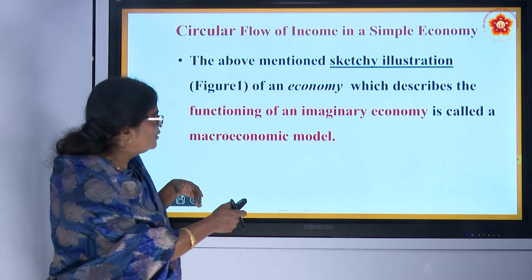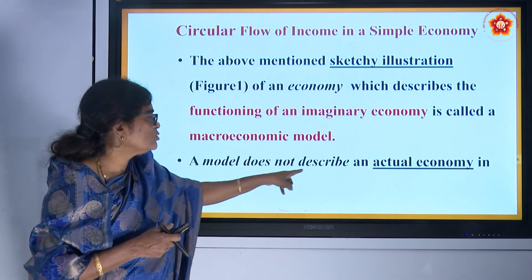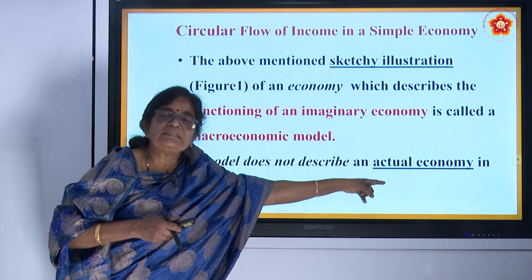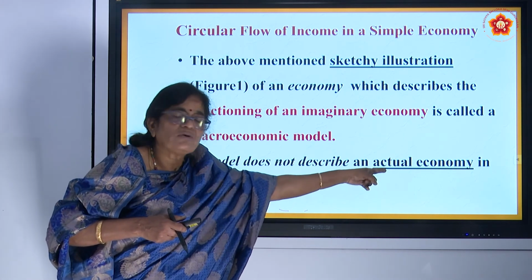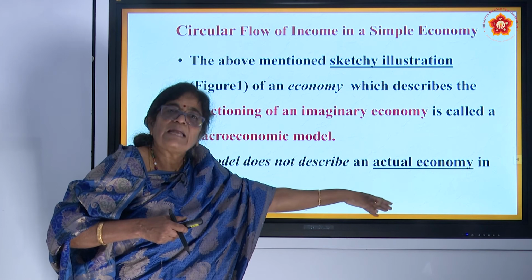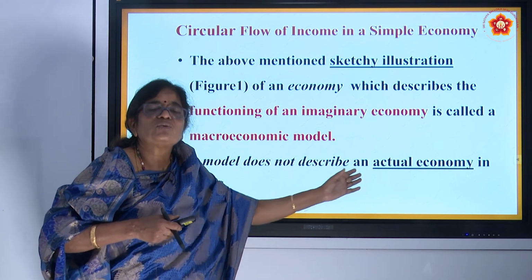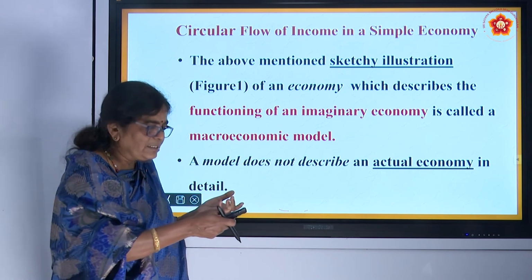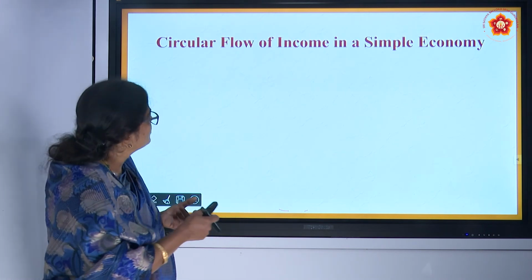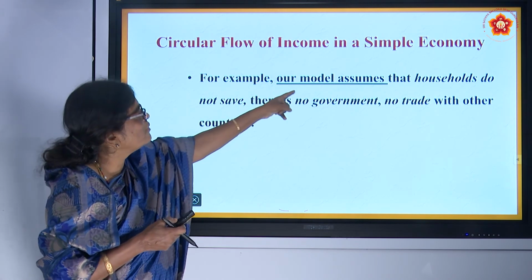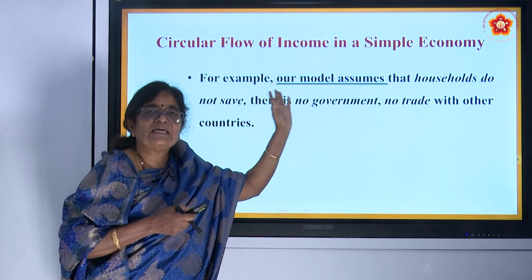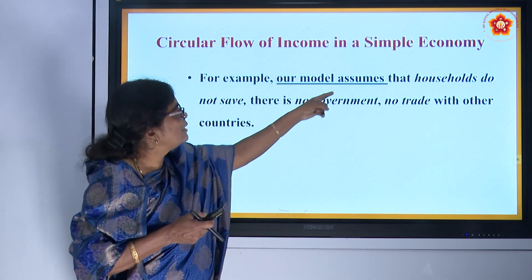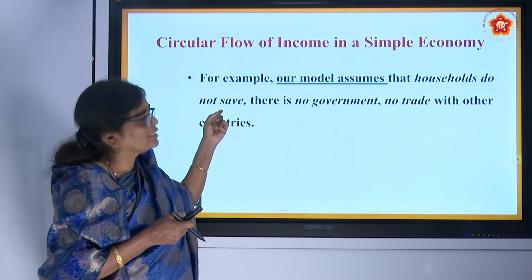Those models do not describe the actual economy. Why? It says no government and no external sector. But in an actual economy, there will always be government and external interaction with other countries. For example, our model, figure 1, assumes that households do not save.